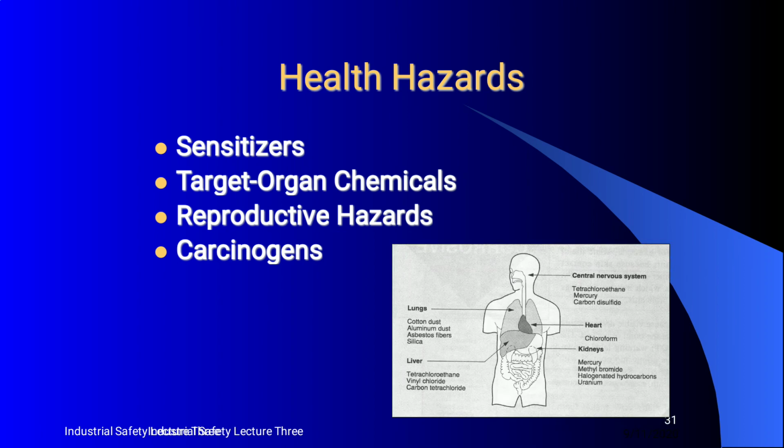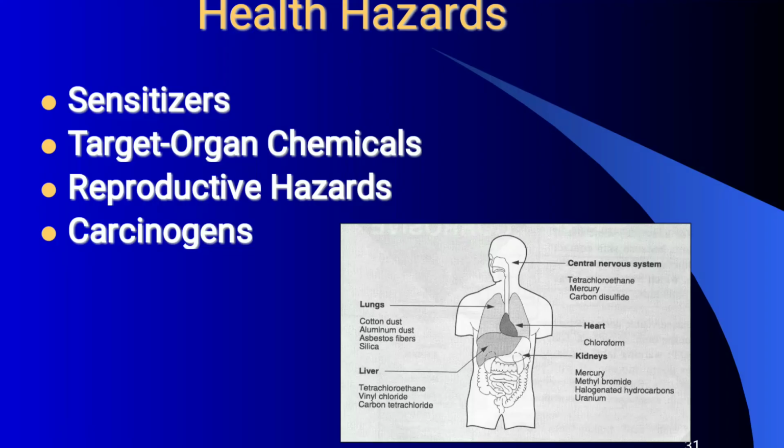For target organs: the lungs are affected by cotton dust, aluminum dust, asbestos fiber and silica. The liver is affected by tetrachloroethane, vinyl chloride and carbon tetrachloride. The heart by chloroform. The kidneys by mercury, methyl bromide, halogenated hydrocarbons and uranium. The central nervous system by tetrachloroethane, mercury and carbon disulfide.